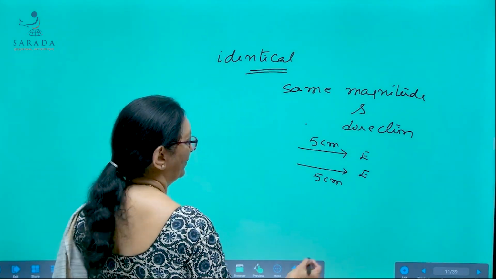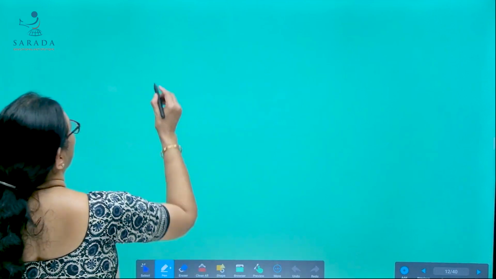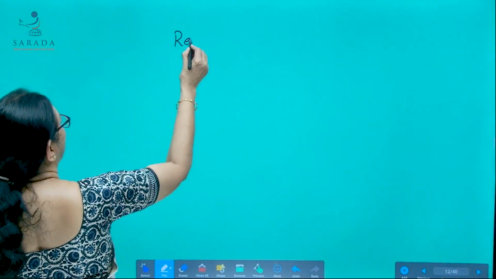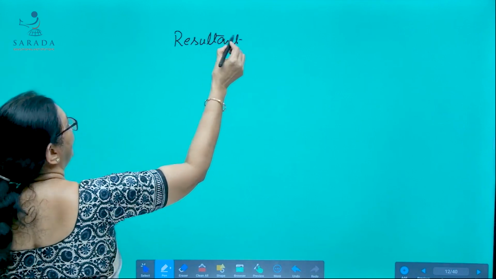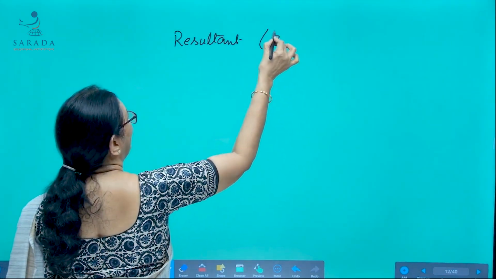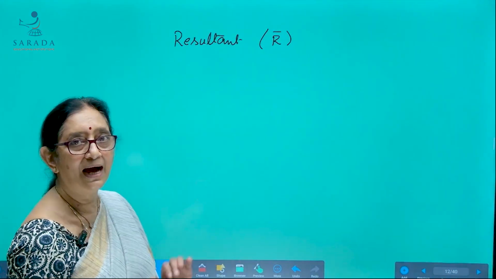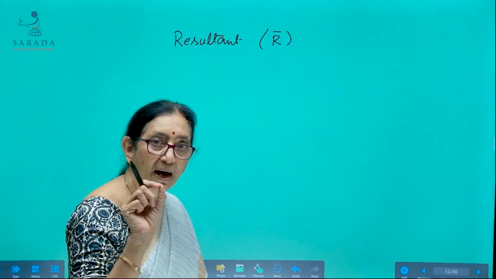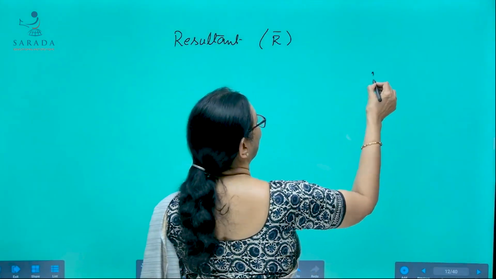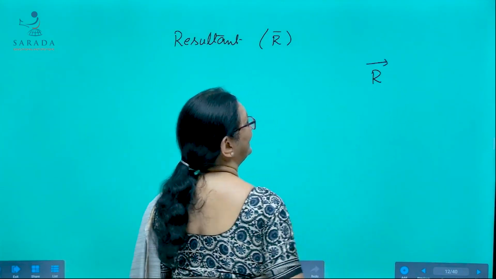Right? Now, we see the resultant of a number of vectors. Normally, it is represented as R bar. A vector is represented with a bar over its head or with an arrow over its head.